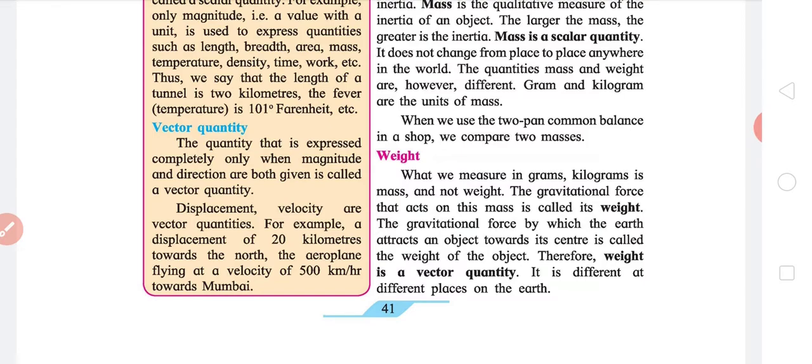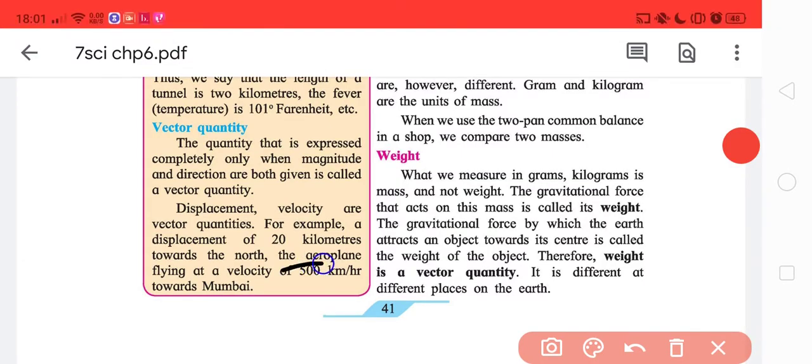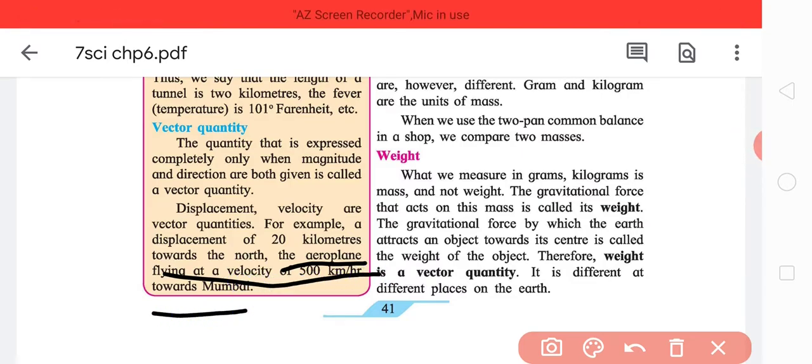And second example given is the aeroplane flying at a velocity of 500 km per hour towards Mumbai. Now towards Mumbai, this is a direction, and 500 km per hour is what you called a magnitude.